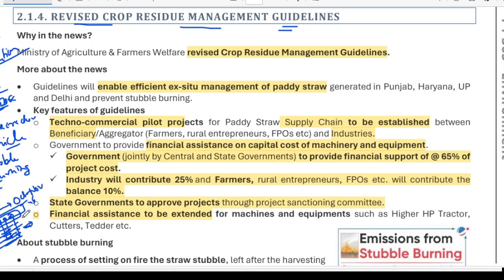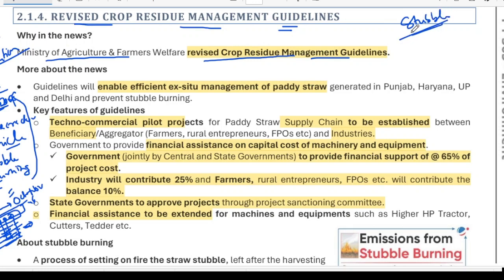So due to this burning, what happens? A high amount of air pollutants are emitted, and then they move to the Delhi NCR region. Okay, so in order to reduce this paddy stubble burning, the Ministry of Agriculture and Farmers Welfare has revised the crop residue management guidelines. So what can we do with this stubble?